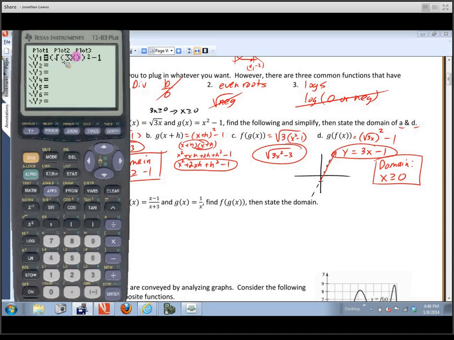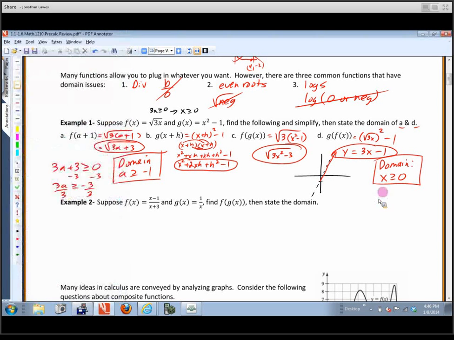It's going to take the square root of that. So it knows it can't take the square root of a negative. So I'm going to hit zoom 4 and have the calculator graph. And you'll notice that it only graphs that one right there. So that is right, that the domain, the x's that we can plug into this function, are only from 0 to positive infinity.